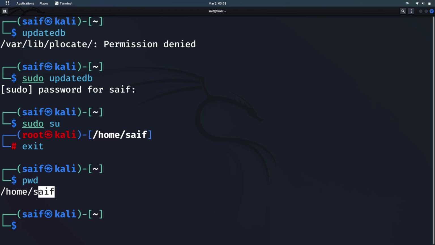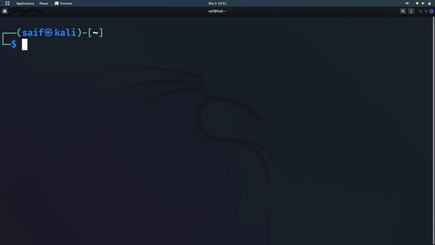I am in the Ceph directory, home and Ceph. So it tells me the working directory in which I currently am. Another command that I want to show you here is the clear command. Clear will clear the terminal and the terminal will become clean. So you can use this command to clean your terminal.